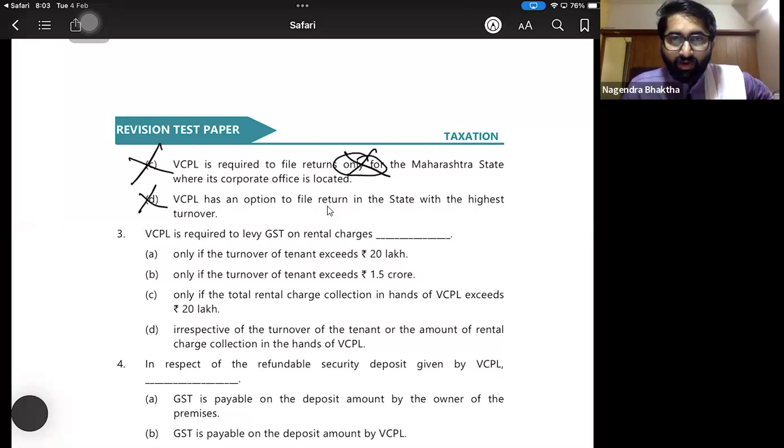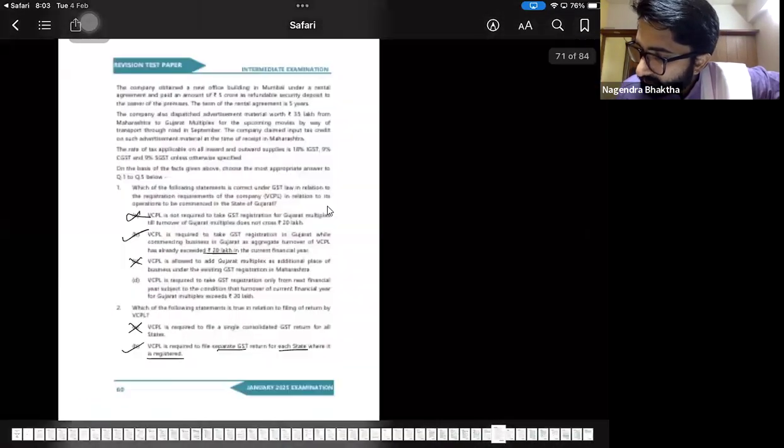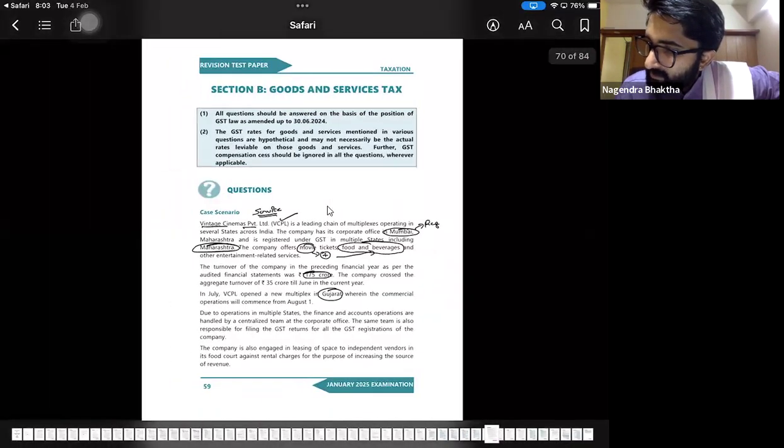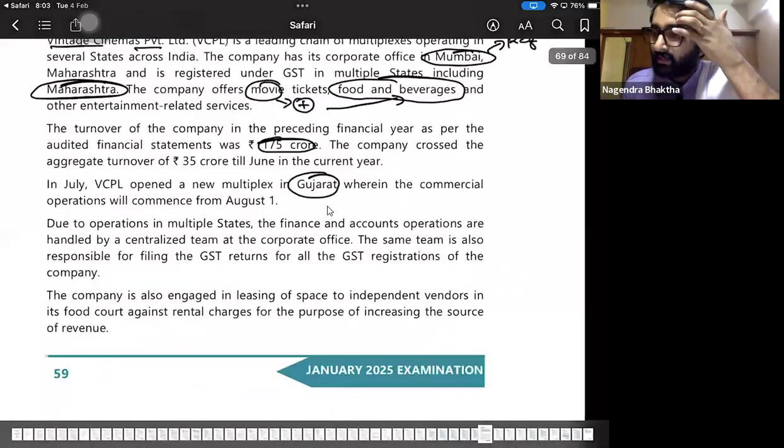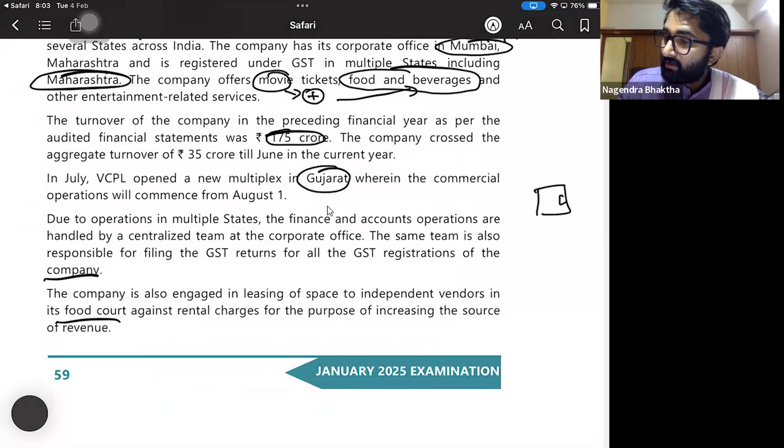VCPL is required to levy GST on rental charges. First, we will study the question. Due to operation in multiple states, the finance and accounts file the return. The company is also engaged in leasing of the space to independent vendors in the food court against rental charges. See, if you go to PVR, this is the cinema theater and this is the gate. This is screen number 1, like this. And outside there will be many shops. You have seen the stalls of charmuri, you have seen the stalls of vada pav. So there are many stalls which are there.